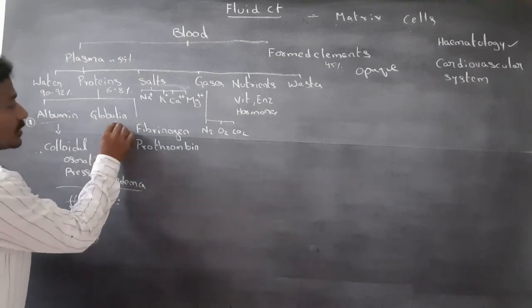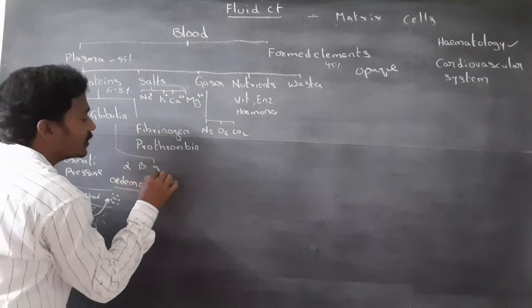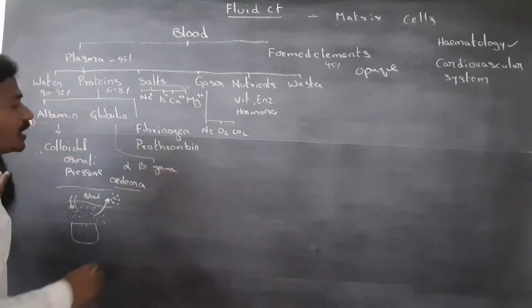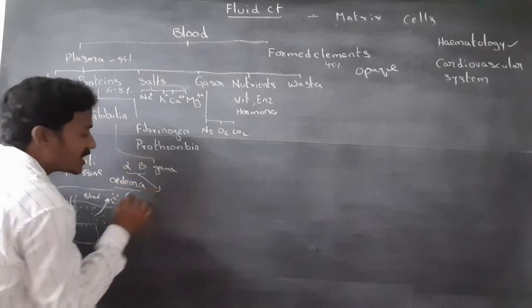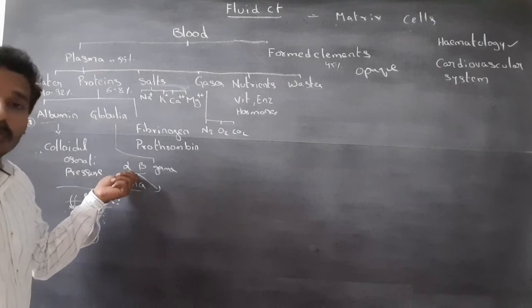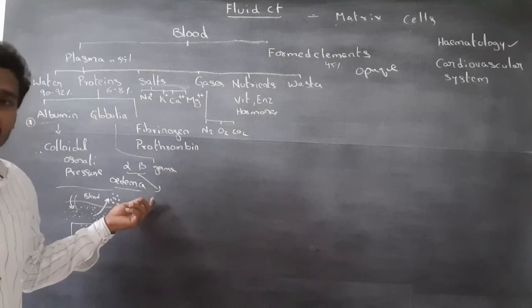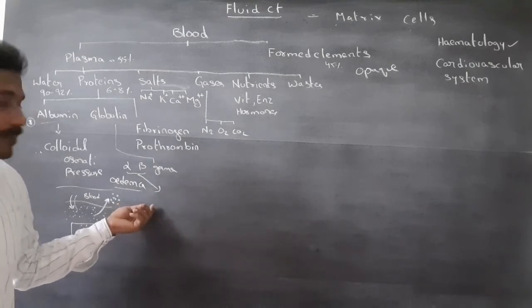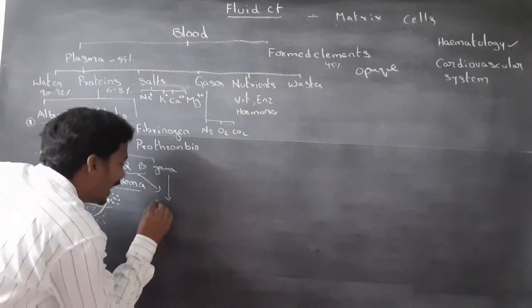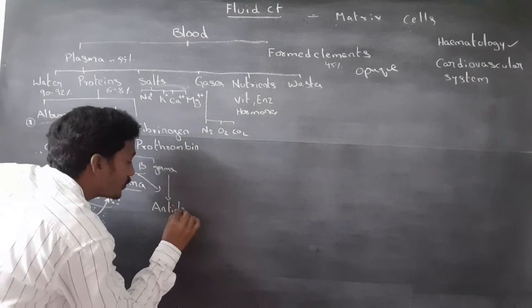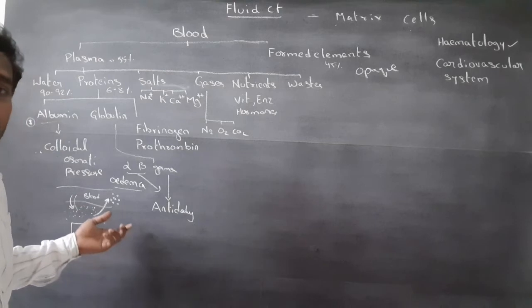Next, globulins. Globulins are of three types: alpha, beta, and gamma globulins. Alpha globulins and beta globulins act as transporters. These transport various substances. And gamma globulin is an antibody. It is also called immunoglobulin.